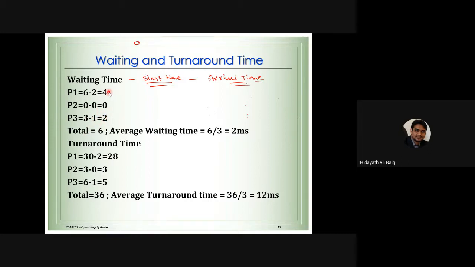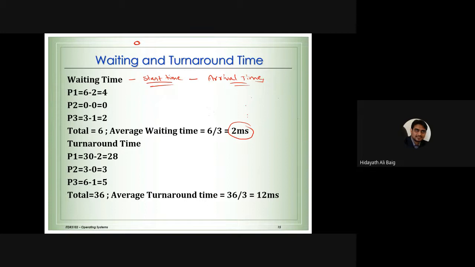So total 4 plus 0 plus 2 is 6 milliseconds, divided by 3 is 2 milliseconds. This is the average waiting time, which means these processes are waiting for 2 milliseconds on average.